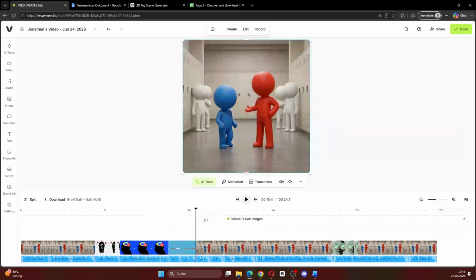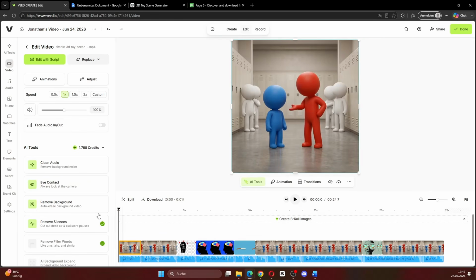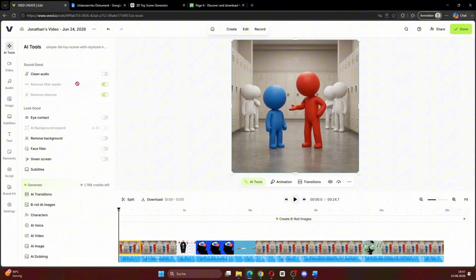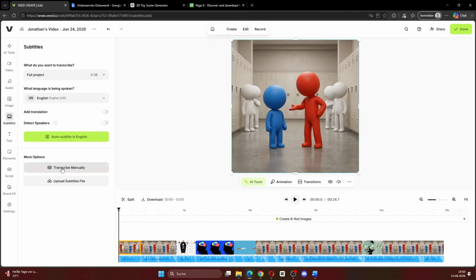We have the AI generated clips, the supporting visuals and the voiceover. Now comes the final polish. Veed has a lot of useful tools that can help improve the video. For example, if you want to remove the background from a clip, you can select the clip, use the background remover, and as you can see, Veed removes the background from the scene. You don't need to use every single tool, but it's nice to have these AI editing features inside the same platform. We can also generate subtitles for the video.